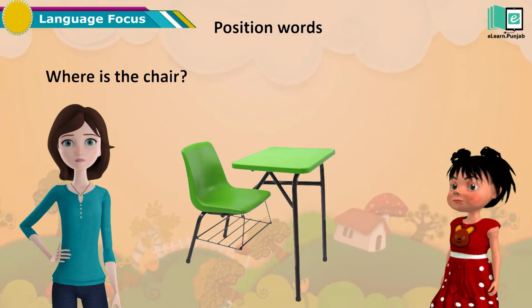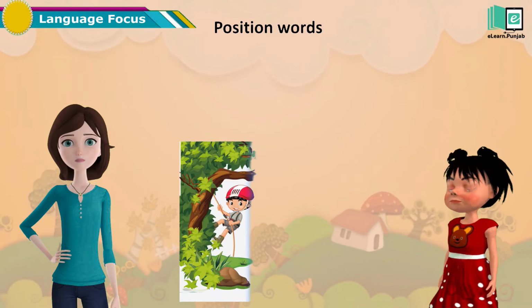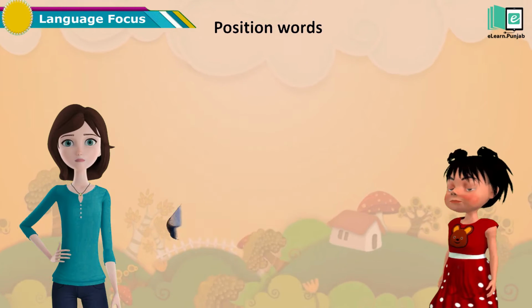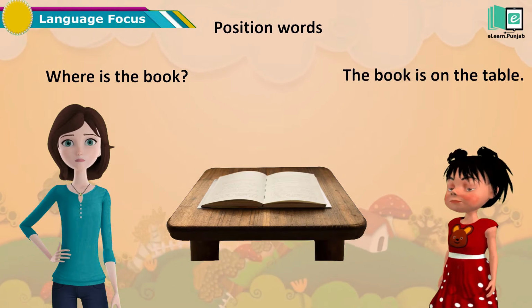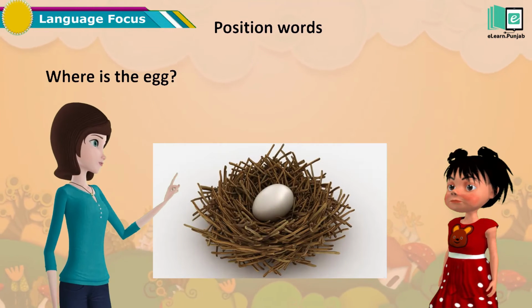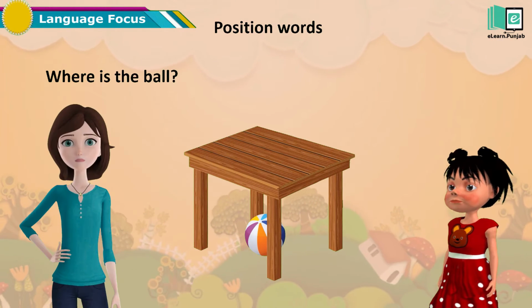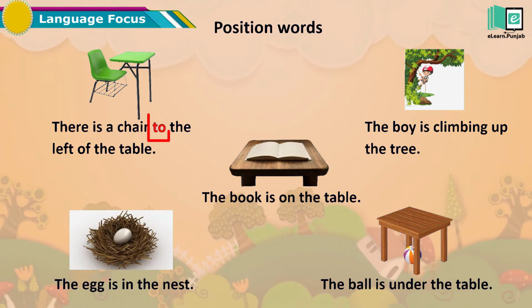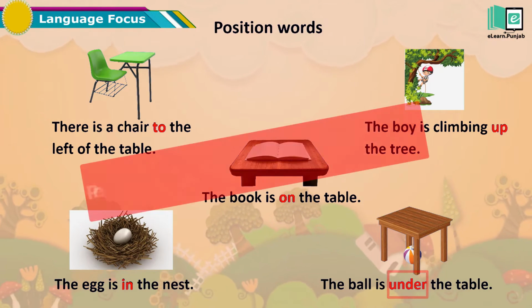Where is the chair? There is a chair to the left of the table. Where is the boy? The boy is climbing up the tree. Where is the book? The book is on the table. Where is the egg? The egg is in the nest. Where is the ball? The ball is under the table. To, up, on, in, under are the prepositions or position words.